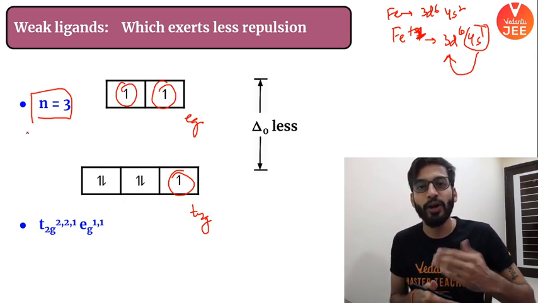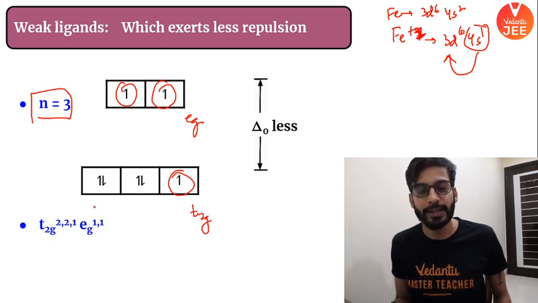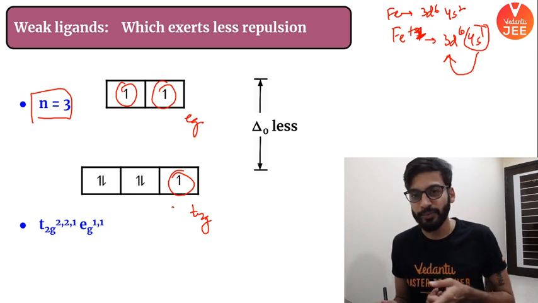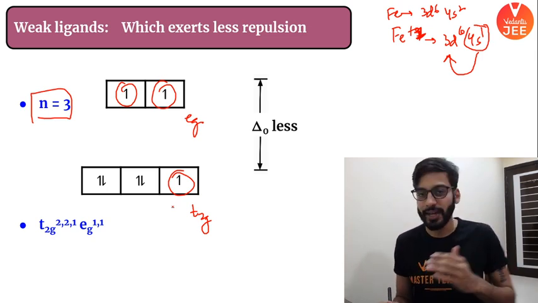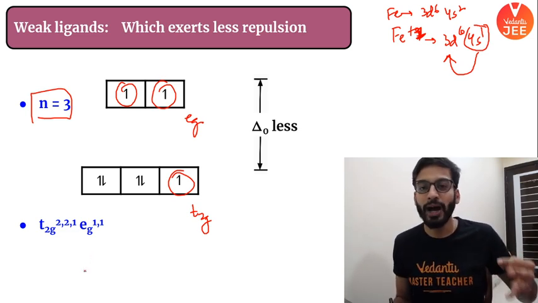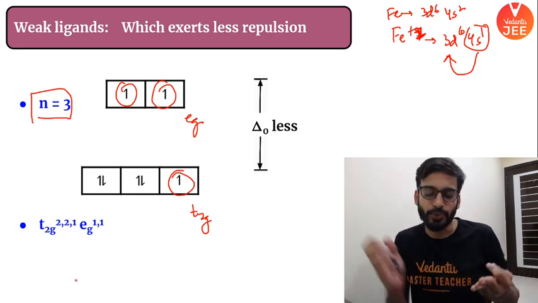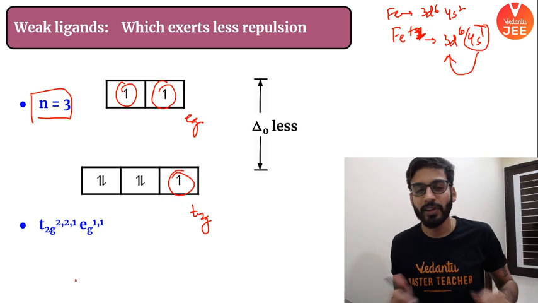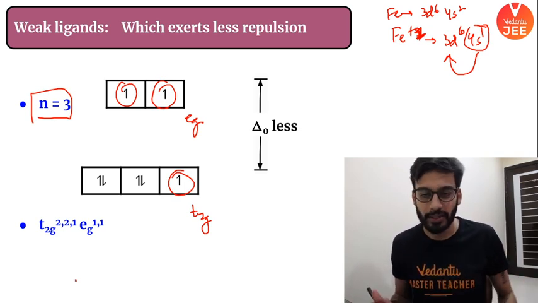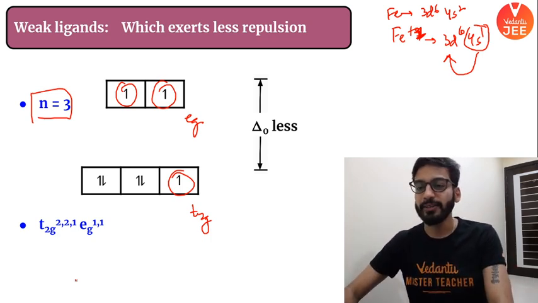Sometimes you can also write down the configuration. How many electrons are there in t2g? 2, 2, 1, right? dxy, yz, zx, whichever you want to name first. So basically 2, 2, 1. And then in eg, 1, 1, right? You can also break it up. You can say, sir, in t2g you have 3 sets, dxy, dyz, dzx, so in that you can write 2, 2, 2. It's up to you. Or 2, 2, 1. All of dxy, yz and zx are of the same energy, so wherever you put them doesn't matter. Same for the case of eg. I hope the point is clear. Okay, let's move ahead.